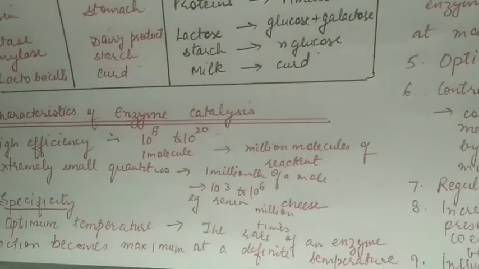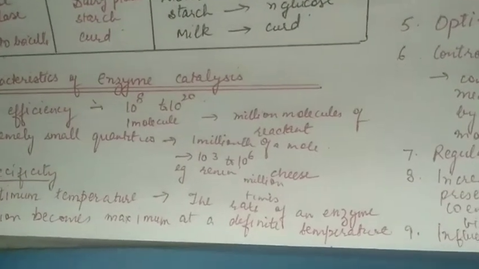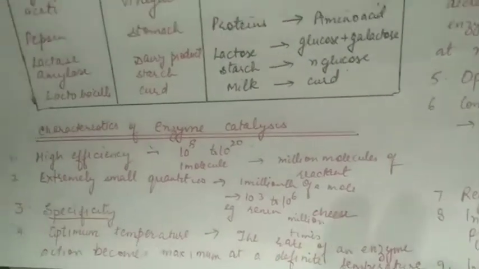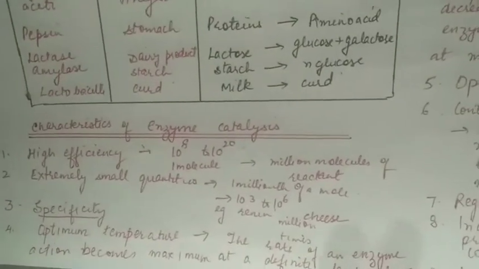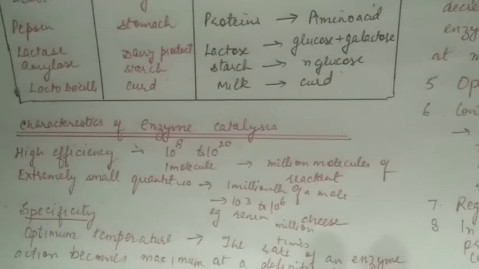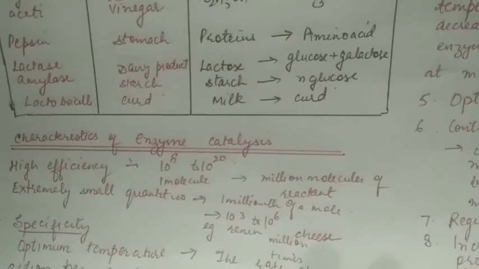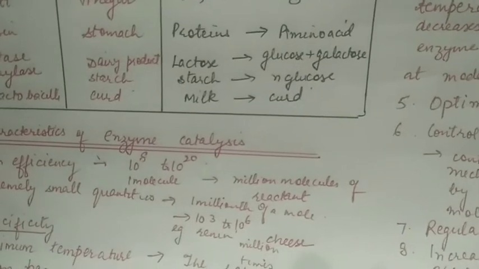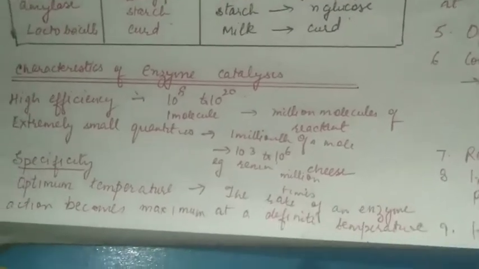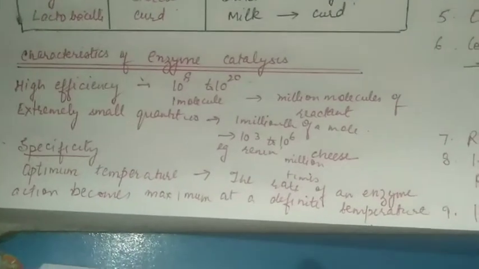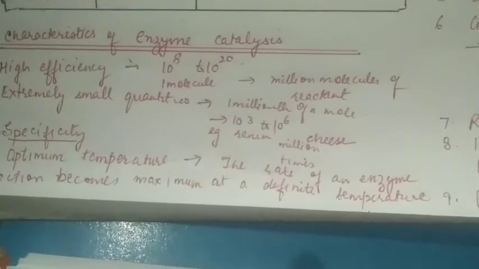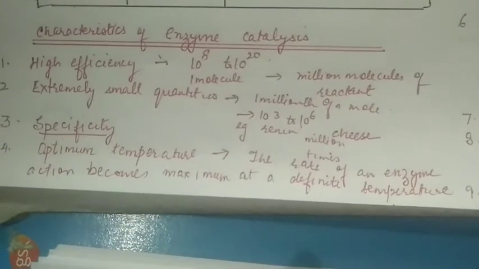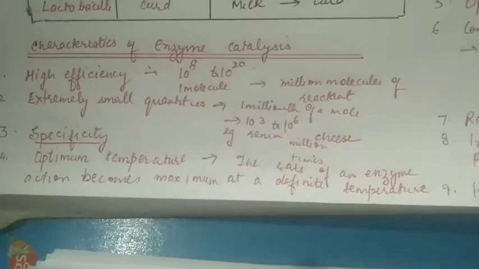1 millionth of a mole can increase the rate of reaction by a factor of about 10 raised to power 3 to 10 raised to power 6. For example, the enzyme renin, which is used for coagulation of milk to make cheese, coagulates over 1 million times its own weight of milk protein. Specificity. The enzyme catalysts are highly specific in nature. Only one enzyme can catalyze a particular reaction.